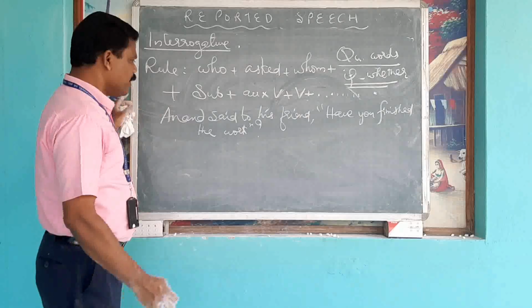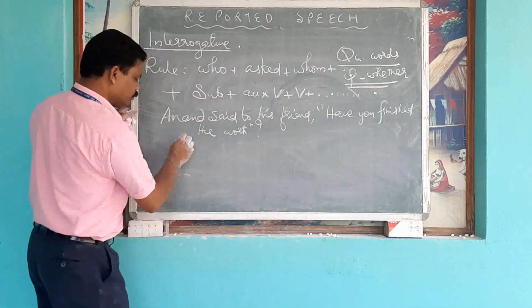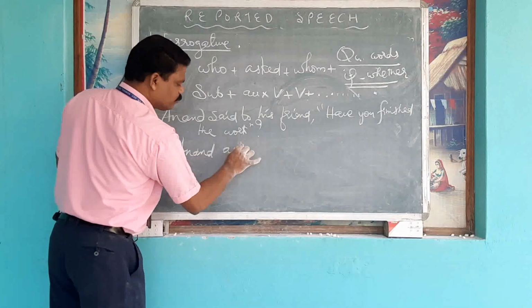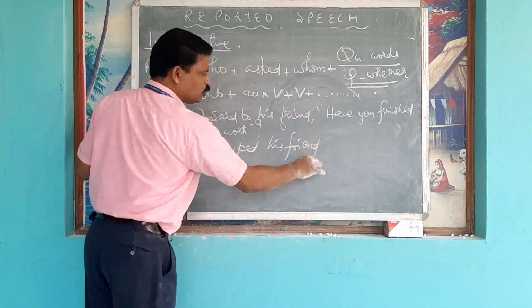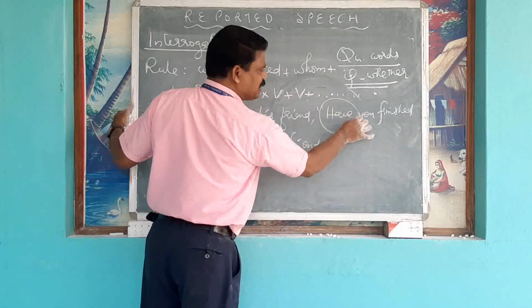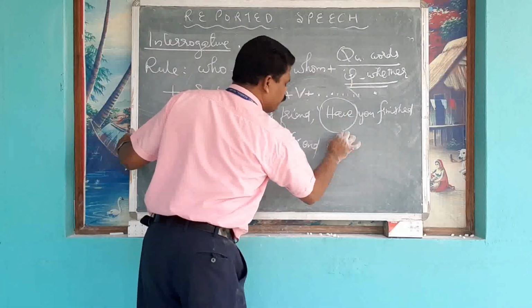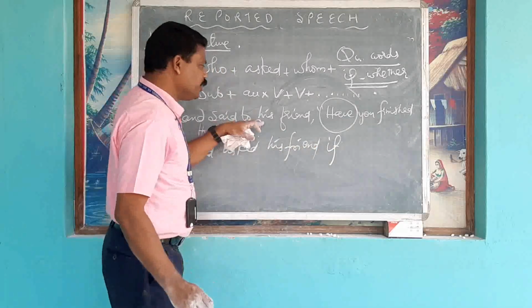Look at the question. Anand said to his friend, have you finished the work? So, as the rule says, Anand asked his friend. So, the interrogation begins with an auxiliary verb. Have. So, if or whether, if, you will be changed into Anand said to his friend.